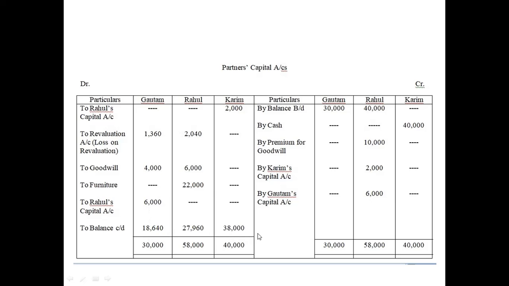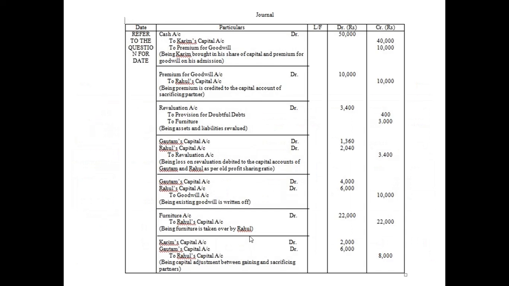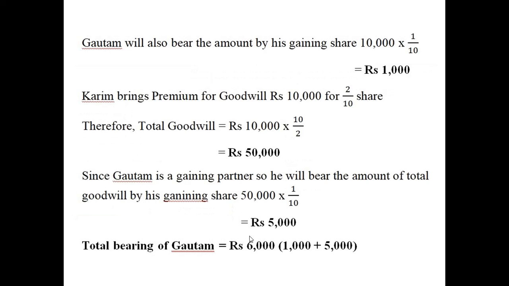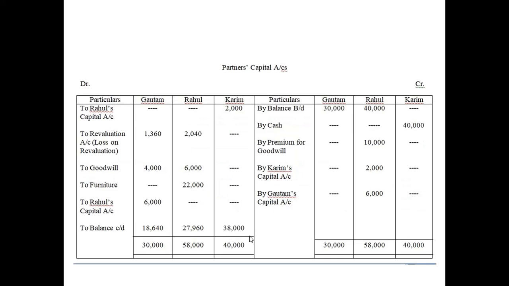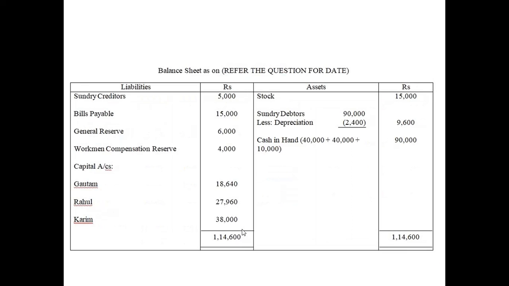And we will find the balance here, that is 18,600 for Gautam, and for Rahul it will be 27,960, and for Karim it is 38,000. Remember that Karim is bringing 40,000 as his share of capital, but because we have the capital adjustment here, 2,000 will be subtracted from his 40,000, and this 2,000 will be given to Rahul. His capital will remain 38,000, which will be carried forward to the balance sheet.